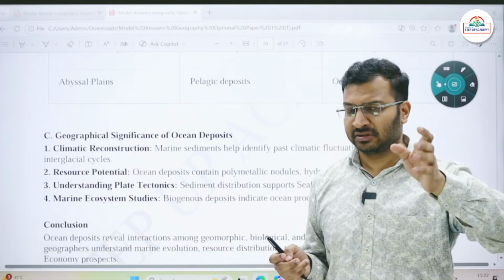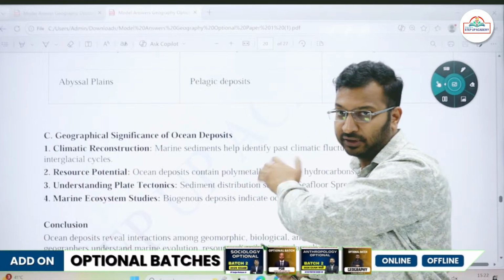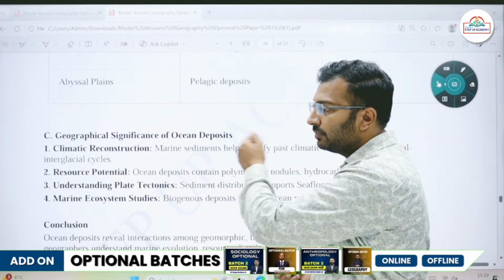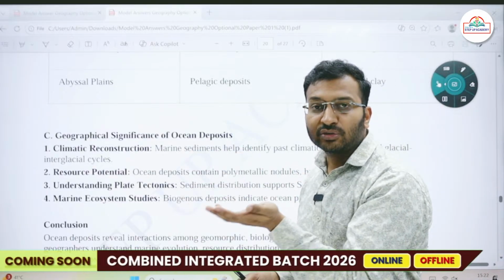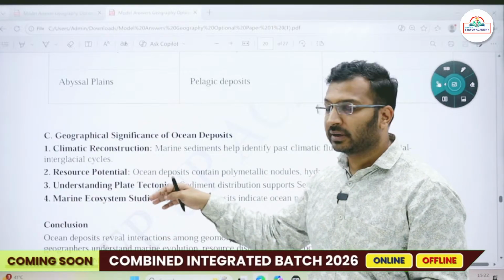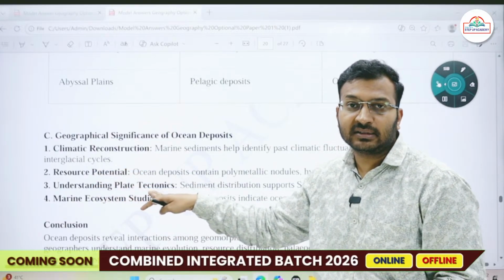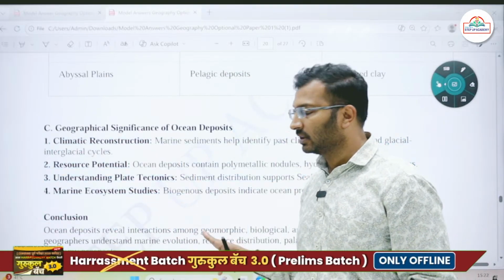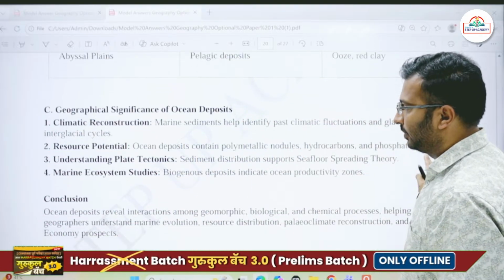People also associated with studying sea floor spreading study the rocks. Rocks are nothing but a composition of different minerals. So studying that composition of minerals helps in understanding plate tectonics as well. Then marine ecosystem studies; just now we talked about the biogenous deposits.